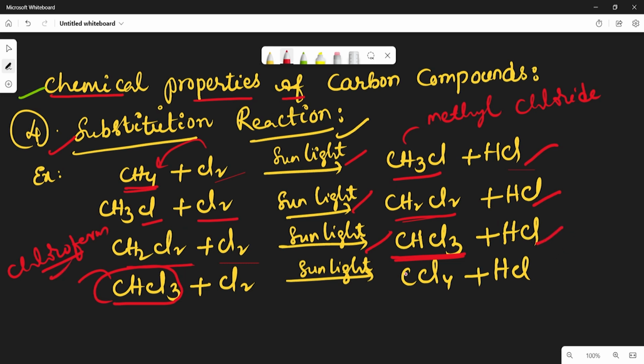And we get HCl. And finally this chloroform reacts with Cl2 in presence of sunlight, and we get CCl4, carbon tetrachloride, and HCl. So in these four reactions substitution takes place. So this type of reaction is called a substitution reaction. These are the most important reactions that generally take place in organic compounds. The first one is combustion and oxidation, then addition and substitution reactions. Most of the reactions take place by these four methods.